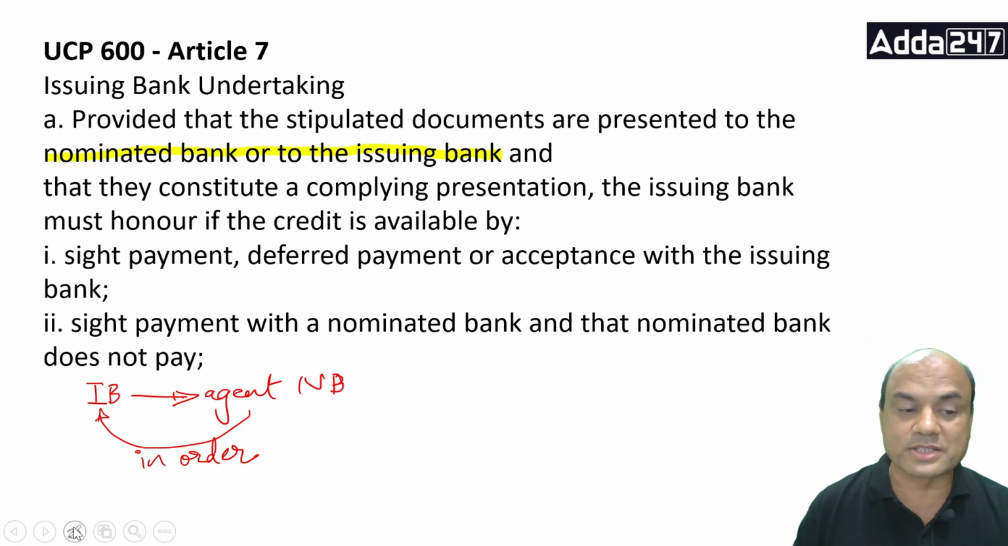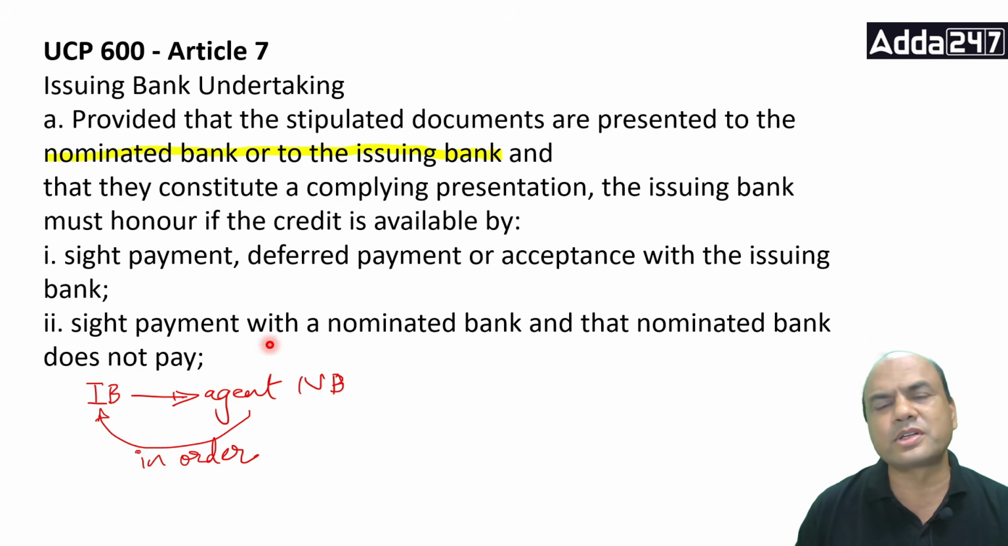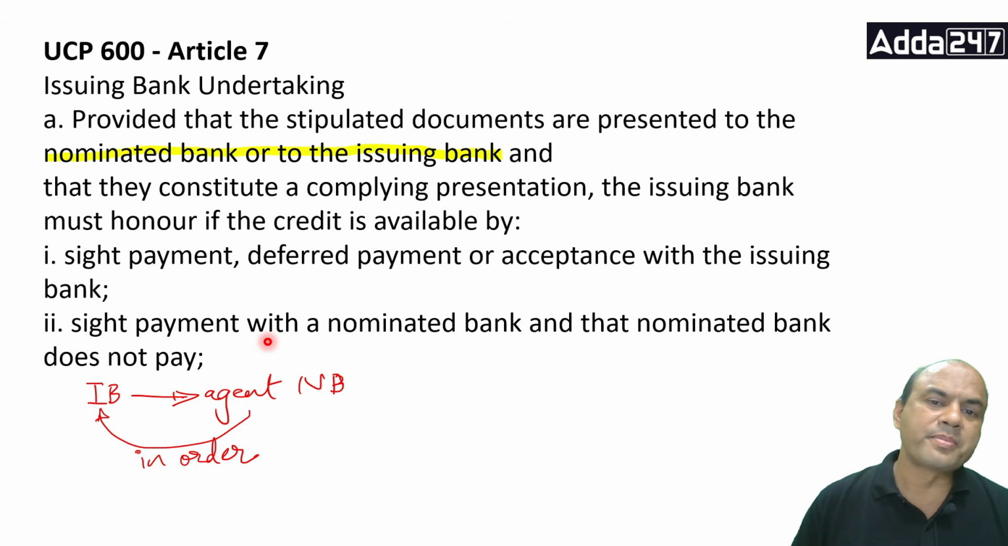Is this so risky? Risky means what? You have appointed it as an agent, so you should have thought of it earlier. I'm appointing an agent, and then I'm saying that no, I'm not concerned with that agent, present it to me. How? When I'm appointing somebody as the agent, then whatever the acts of the agent are, I'm responsible for that, isn't it? So that they constitute a complying presentation, the issuing bank must honor the credit if the credit is available